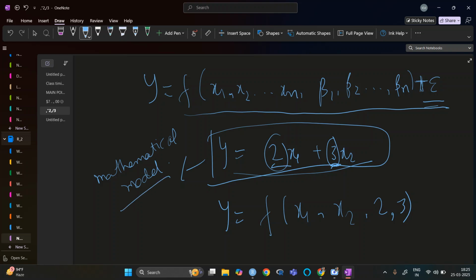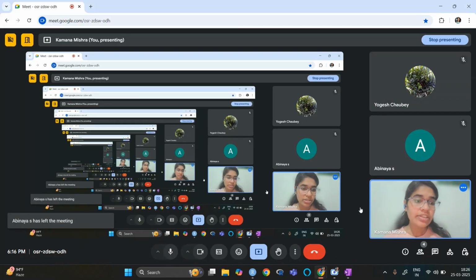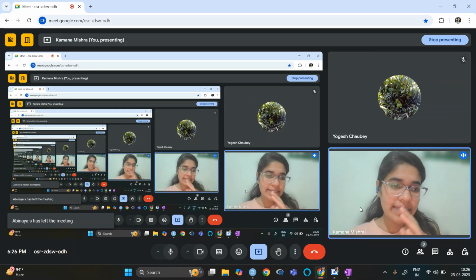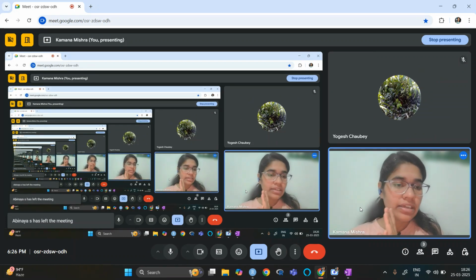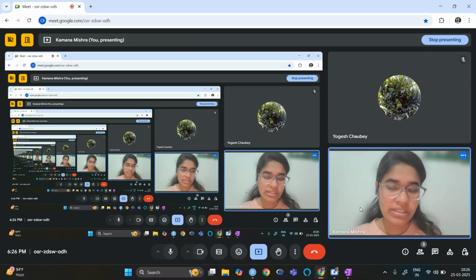Okay, so this is the difference between mathematical and statistical model. When you have the mathematical model, you have the exact one. So if I say that x is 3, you can tell me y is 9 or 10, just one exact value. But in statistics there is never that kind of certainty.